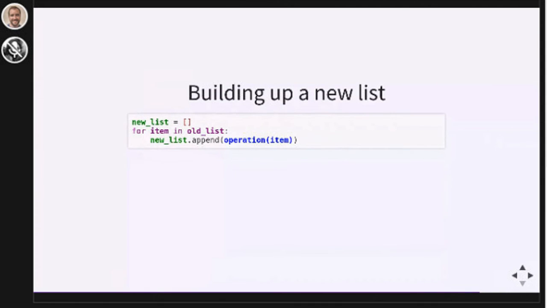So this is a for loop that loops over a list of items, does an operation, and appends the result to a new list. Whenever you have a for loop written in this format, you can copy-paste your way into a comprehension. This list comprehension is equivalent to that for loop.